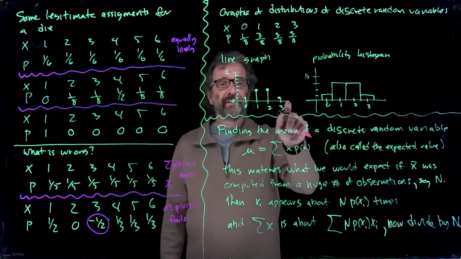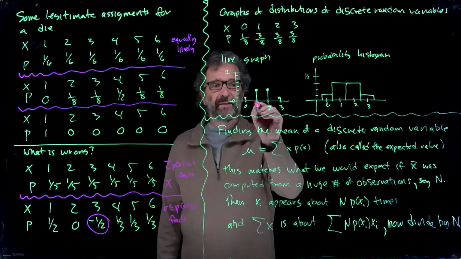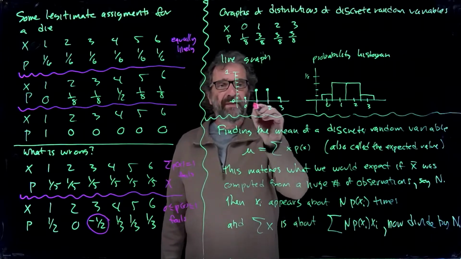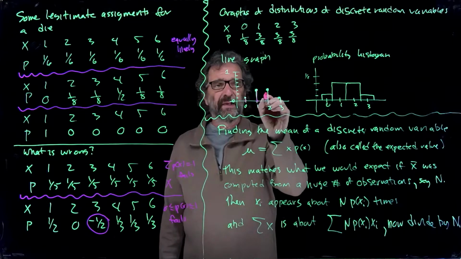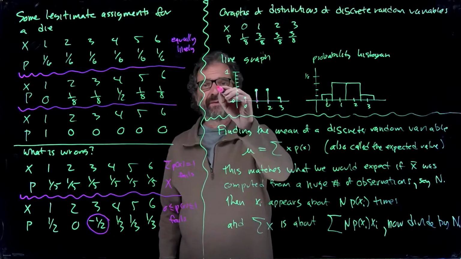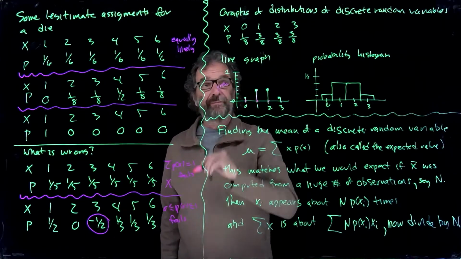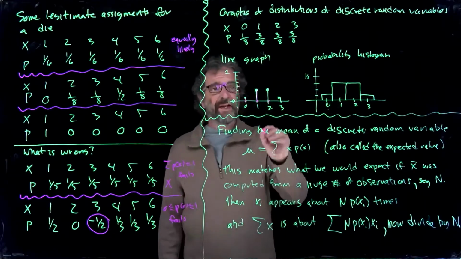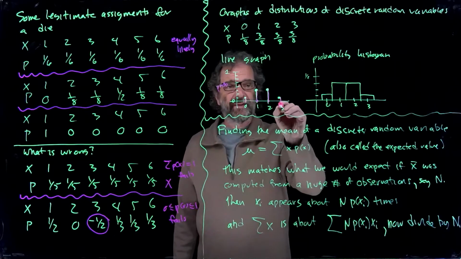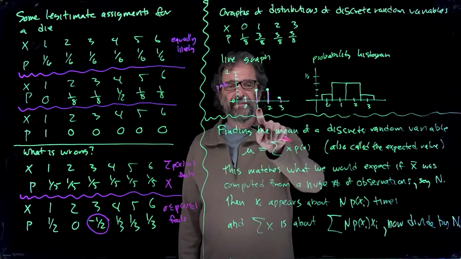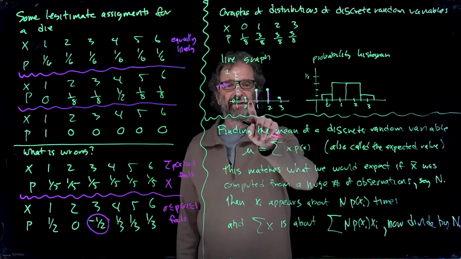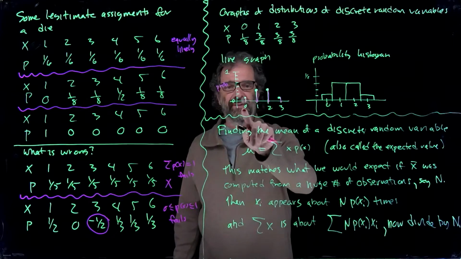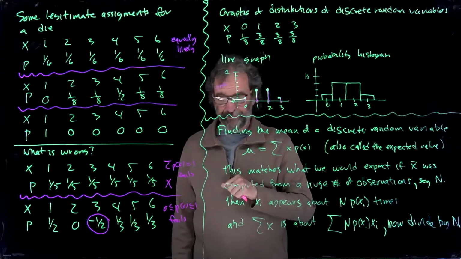You have a number line here. You identify your values on the number line, and you make little lines up like this, whose lengths match the probability. So this should say probability here. They're skinny little lines because maybe the thinking is, you can only get the value 1. You can't get something over here, so there should be nothing over there, just over 0, 1, 2, and 3. That makes sense.